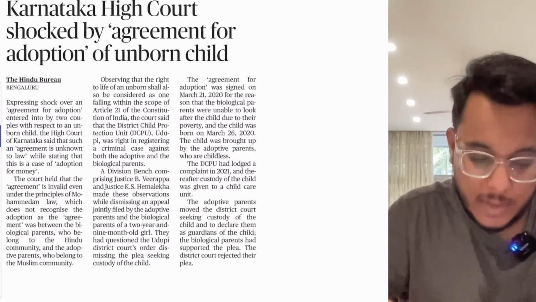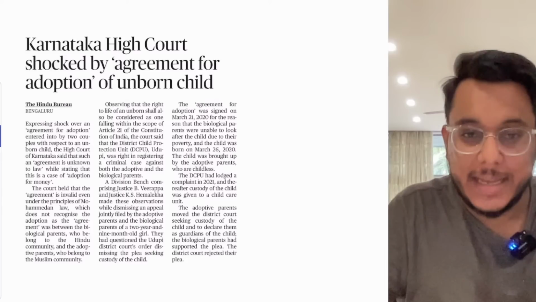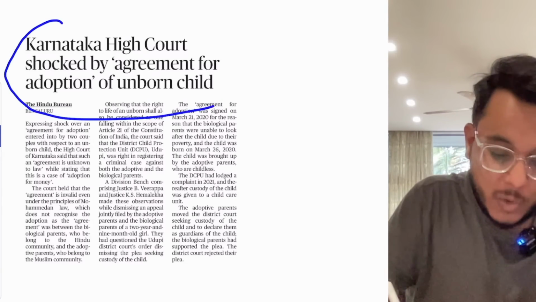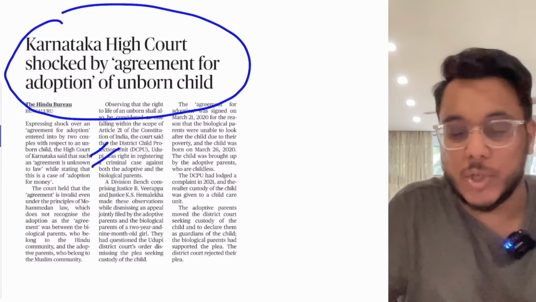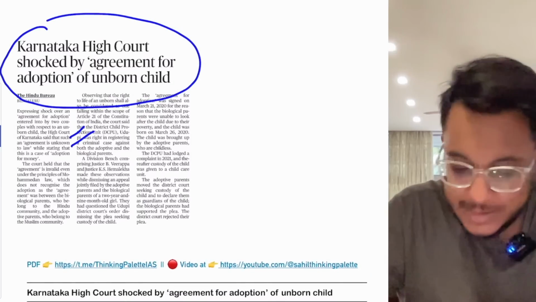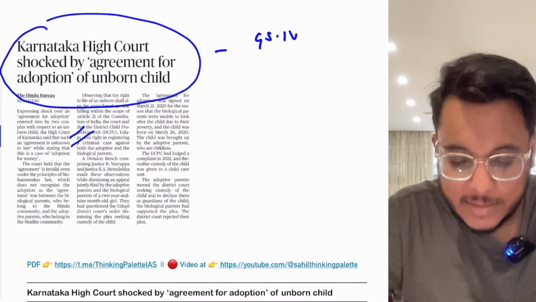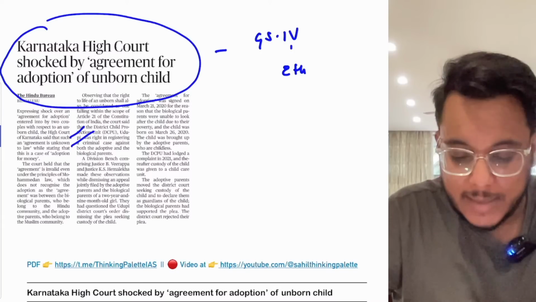Okay. Now let's first read the heading, what the heading reads, and after that we'll go into the details of the article. Karnataka High Court shocked by agreement for adoption of the unborn child. Now guys, this article can act as a case study for GS paper number 4 ethics. GS paper number 4 ethics case study.